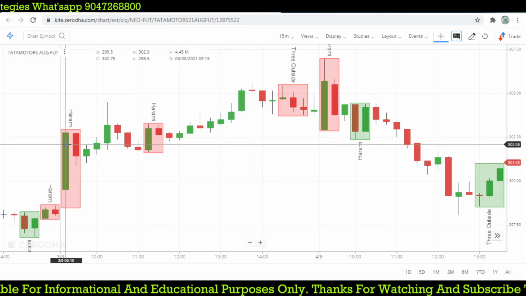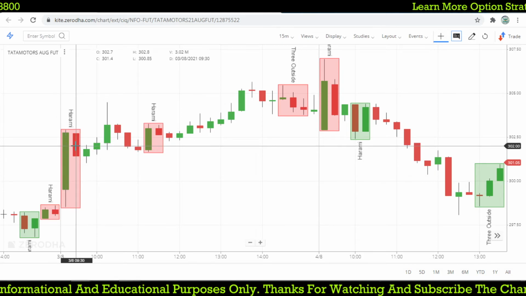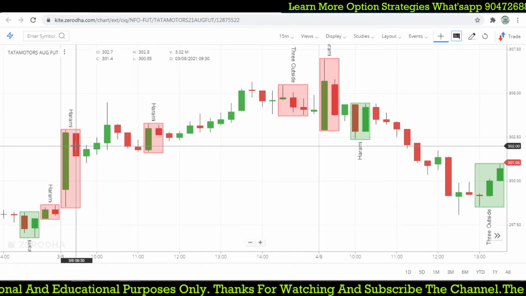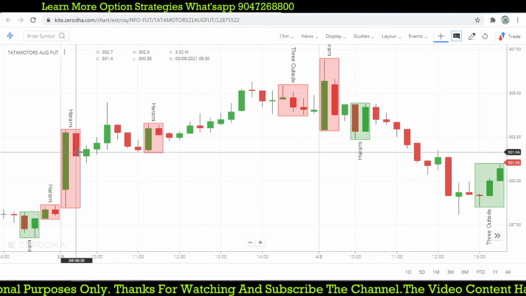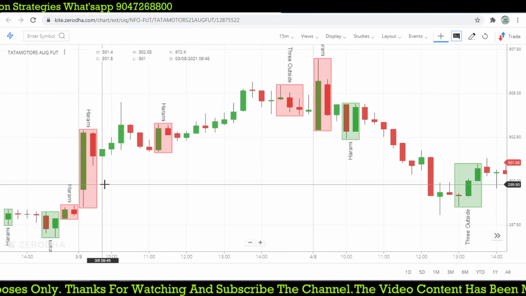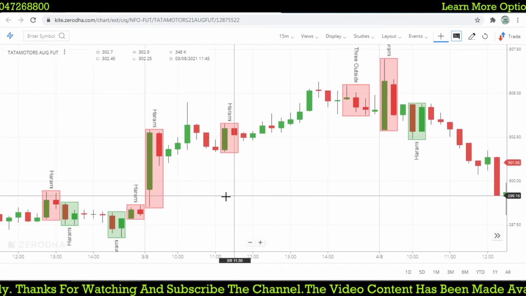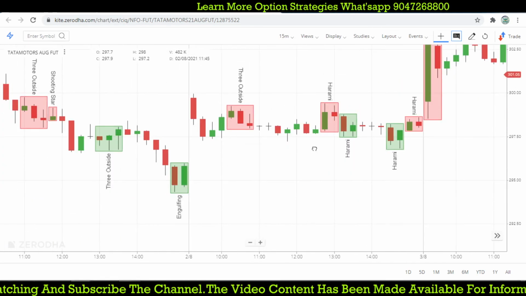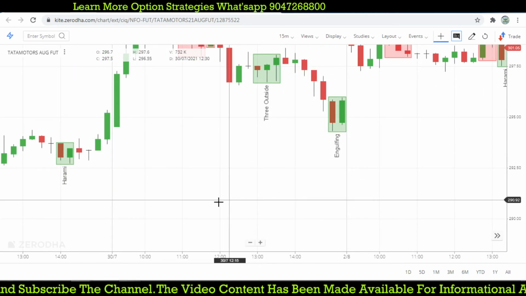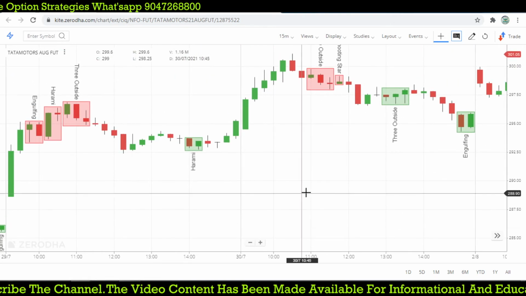Let's look here: the open is 299.5, and this candle high is somewhere around 302.8. The open is broken, but it still looks like a Harami candle. Here previously was a Harami candle. So when you find the perfect Harami candle, it will give you a great opportunity in the intraday market.